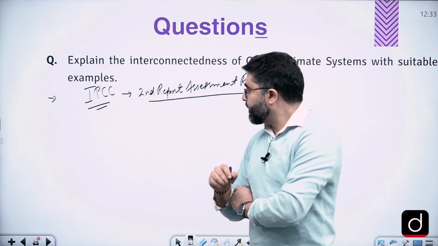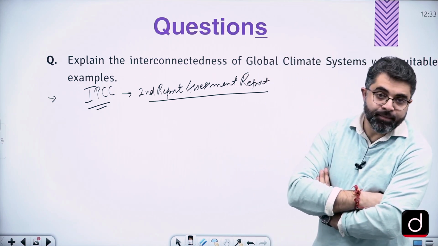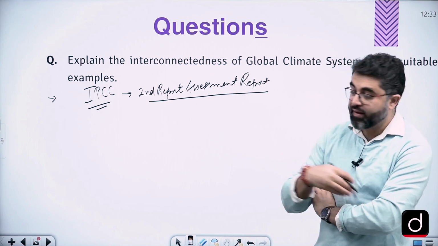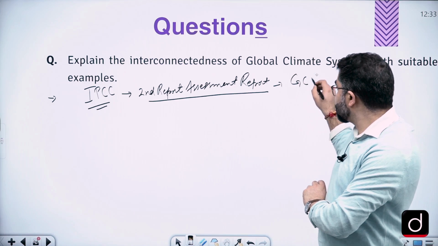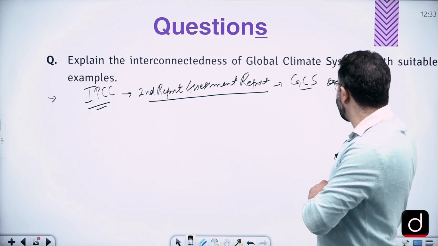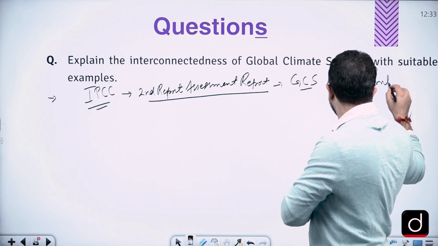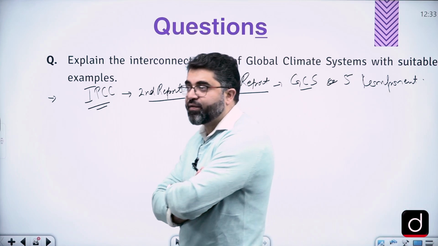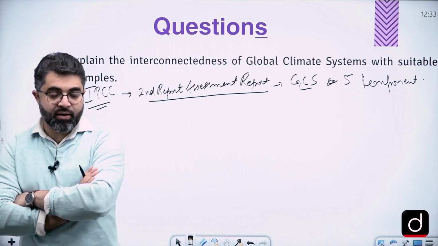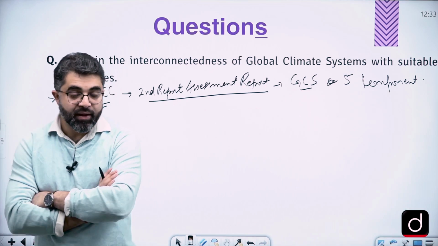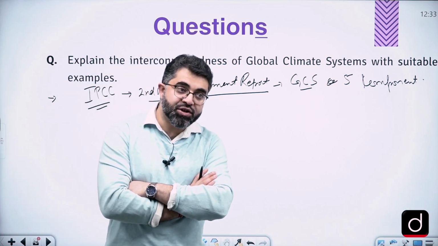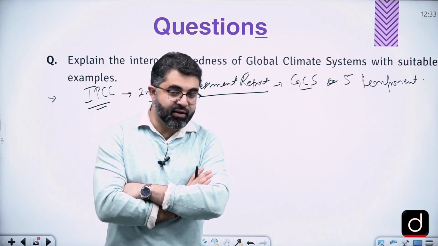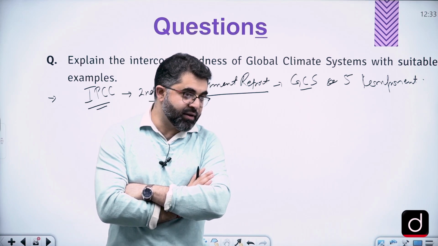mentions this global climate system, and the global climate system consists of 5 components. According to the IPCC, these 5 components should work in tandem, in balance, in equilibrium with each other to have a climatic balance or equilibrium.